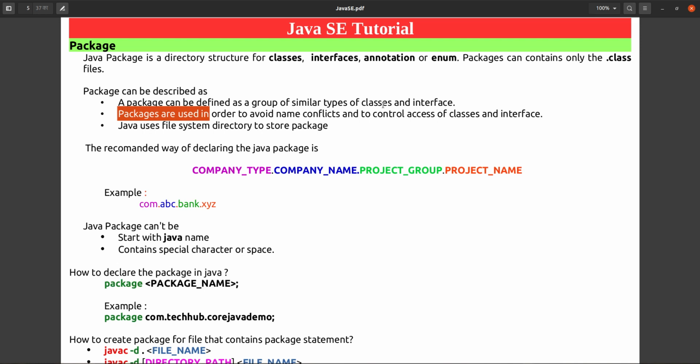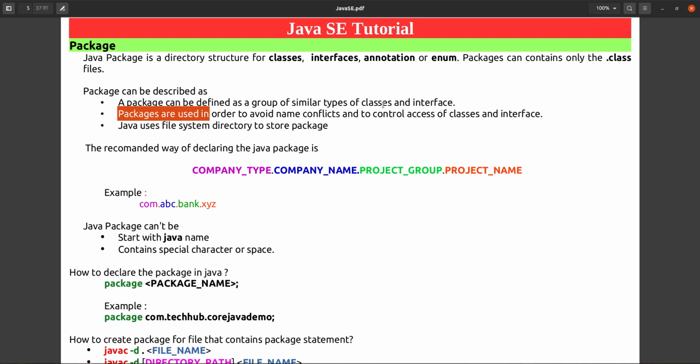So two classes with the same name are present, and in the same class you want to import both. How is it possible? Because the name is the same, you cannot use the import statement at that time. So in that case the package is important.